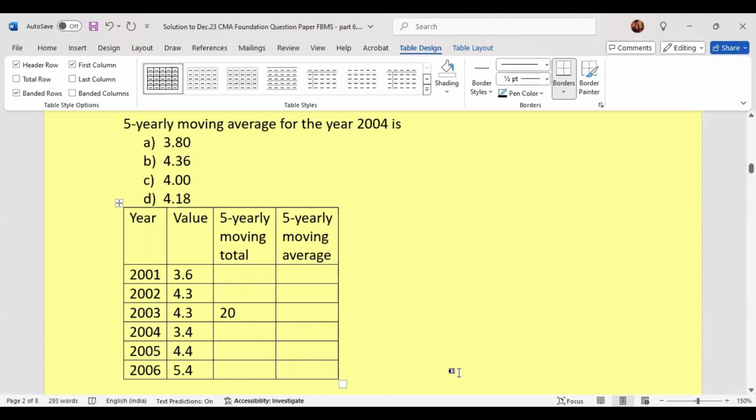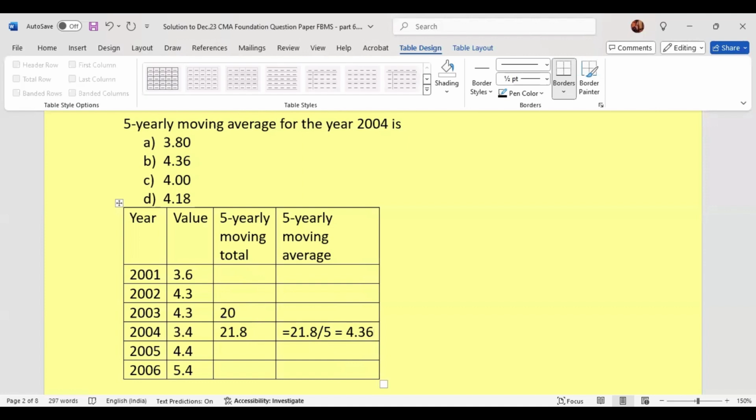So we will get 21.8, which we will be writing it in the next row. We are supposed to find 5-yearly moving average for the year 2004. So straight away we can divide 21.8 divided by 5. We will get 4.36. So the option is B, 4.36.